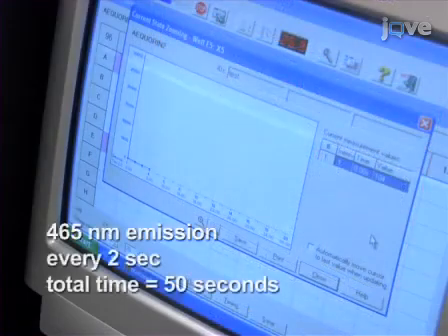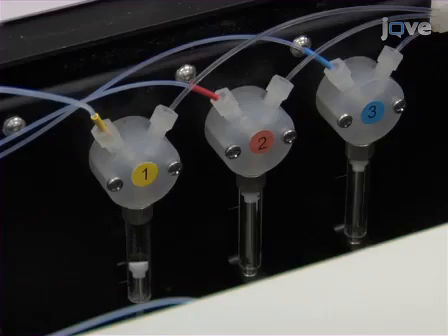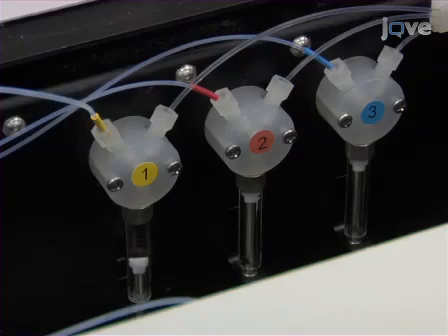In this demonstration, the instrument is set to record the light emission at 465 nanometers for each well every 2 seconds for a total time of 50 seconds. After the run is complete, wash the machine pumps. Repeat the process for each peptide sample. Save the data and wash the machine pumps again.